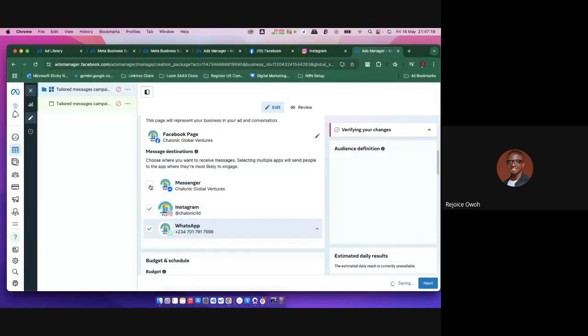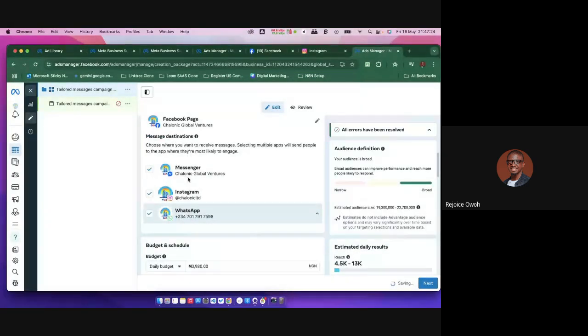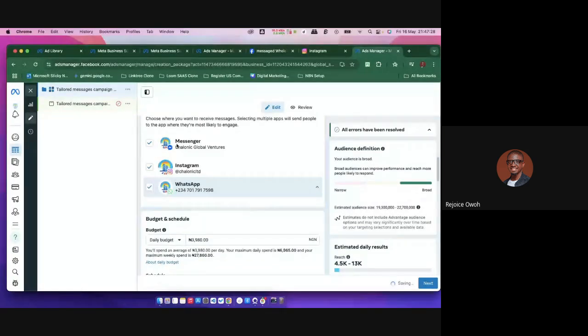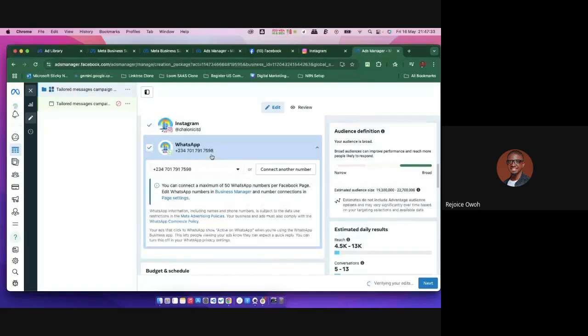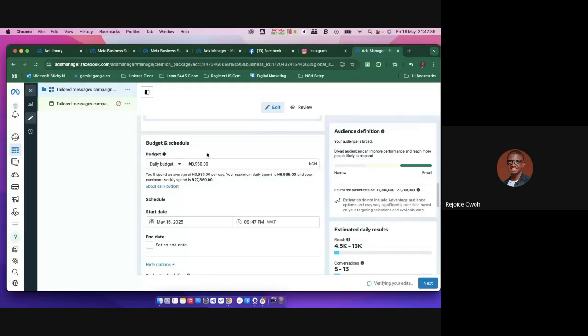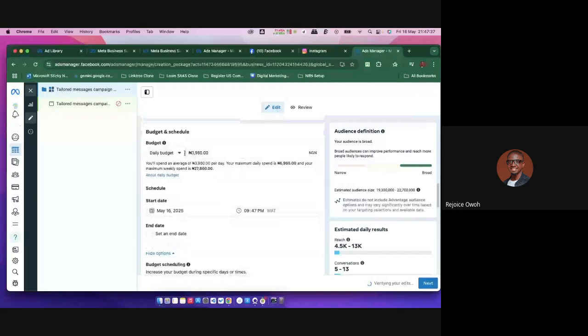Now, please, guys, observe something. This destination is different from the placement too, but people can still call it placements, right? I'm going to show you guys what placement means in detail now. Destination means where exactly I am trying to target this particular ad. Before you add your phone number, this has to be a business WhatsApp actually, right? So it's not just a normal WhatsApp. And again, what is the budget of this particular ad, right?